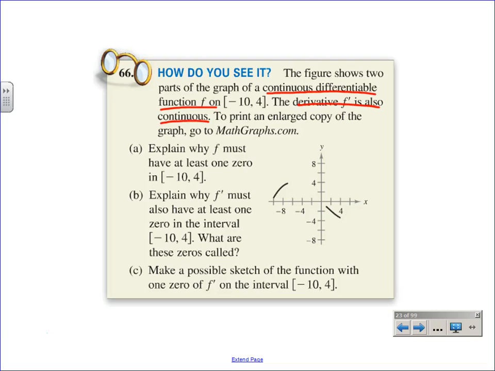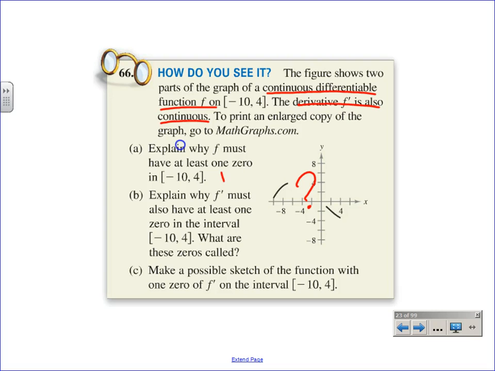They're asking us, why must f have at least one 0? What could you use to defend that f has to have a 0 somewhere in between the beginning and end, even though we have no clue what's going on in the middle? What theorem would guarantee that the function has to go through 0 at least once?